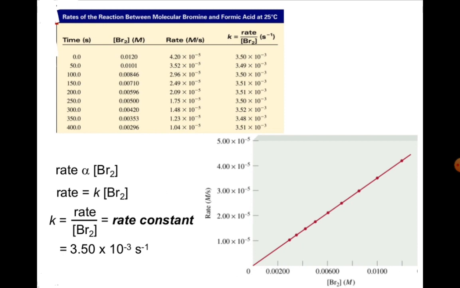So now remember one thing, the rate of a reaction is directly proportional to the concentration of the reactant molecule. Therefore rate equals K into the concentration of Br2. Here we consider Br2 as a reactant molecule and K itself is a proportionality constant known as the rate constant, and this is a straight line passing through the origin.